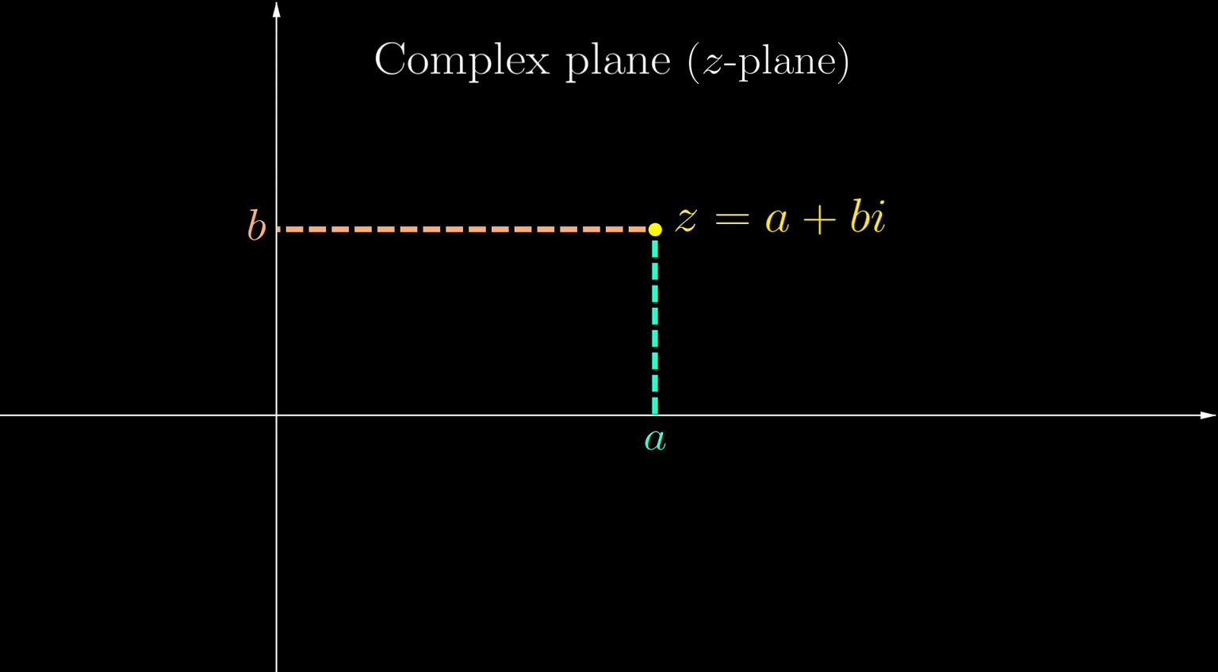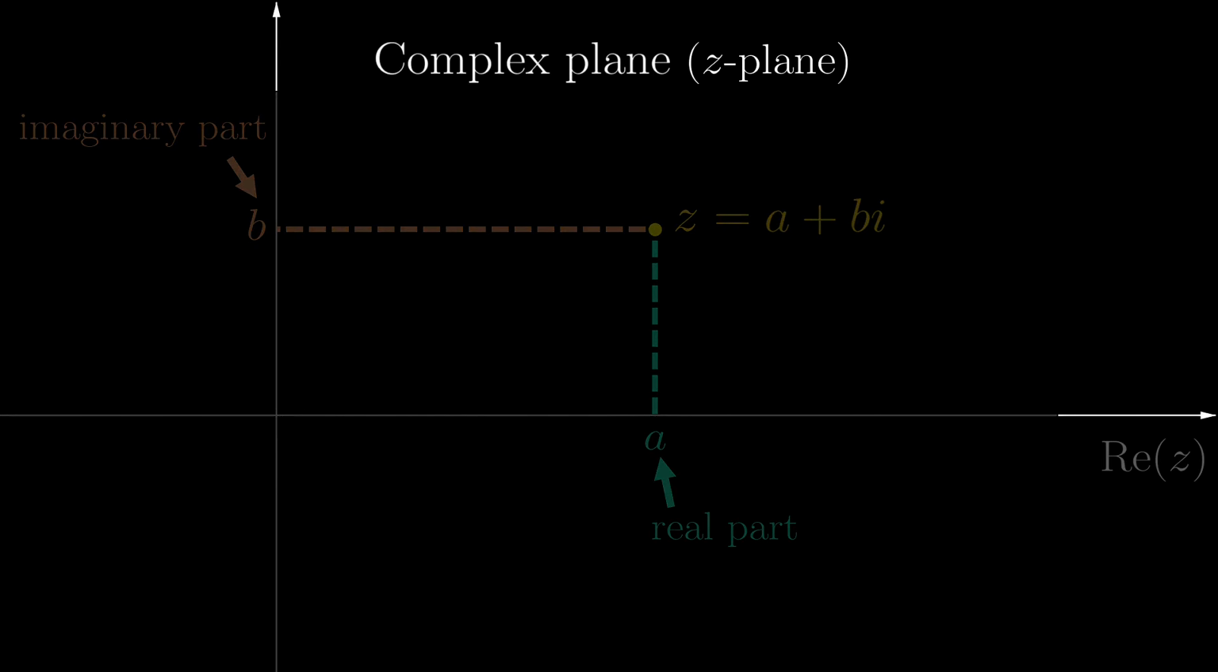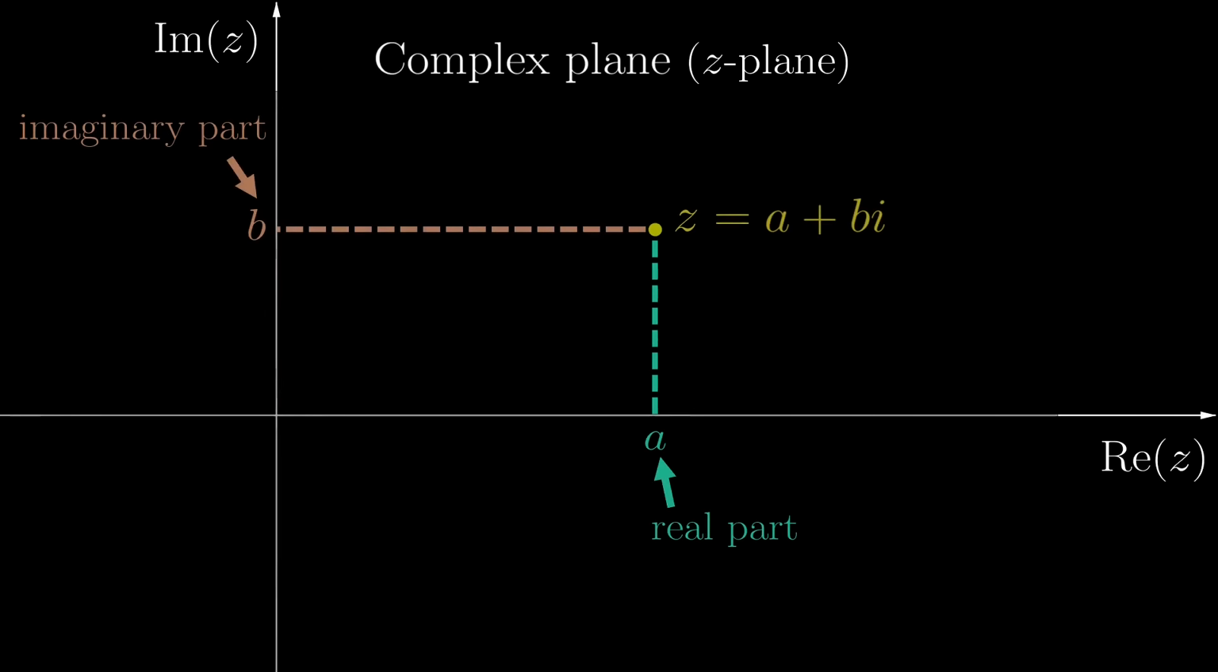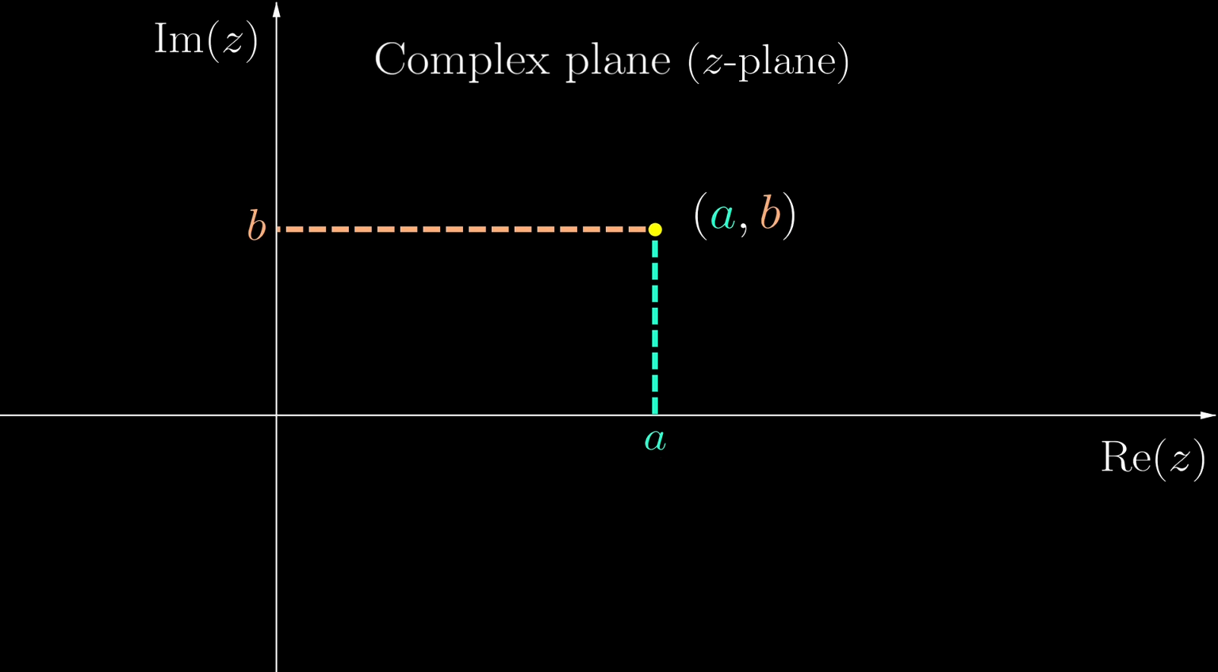Now, since a is the real part, b is the imaginary part, the horizontal axis is the real axis, usually labeled as Re z, and the vertical axis is the imaginary axis, usually labeled as Im z. However, this is only one way of thinking about this point, the Cartesian way. There is another, the polar coordinates.